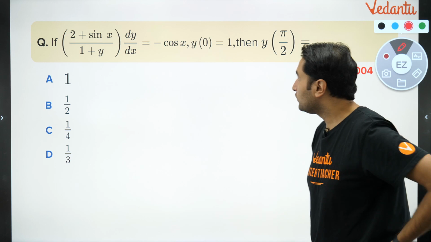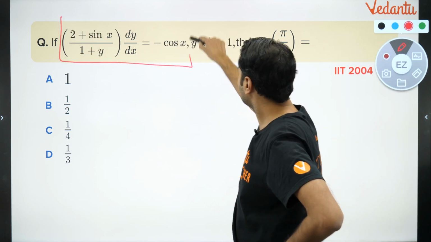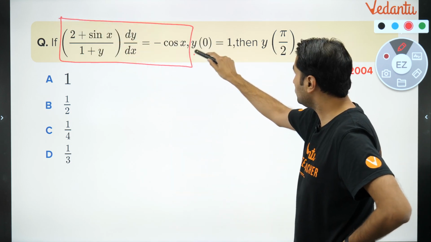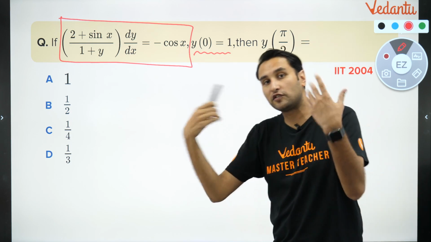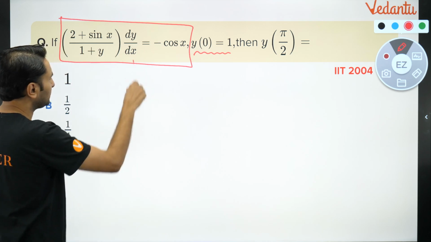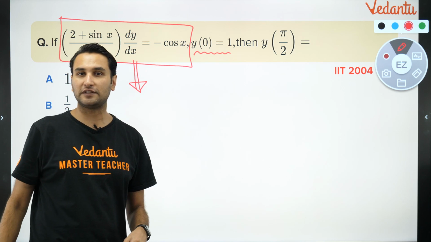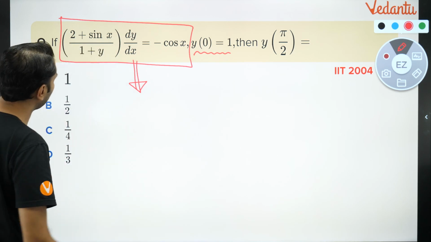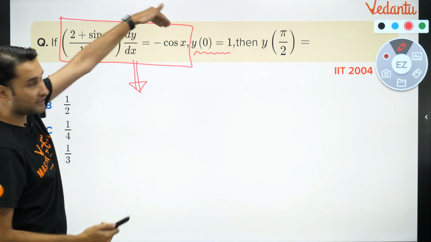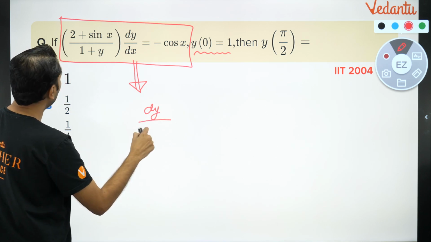हाँ आ जाओ। सो वेरिएबल सेपरेट, यस और नो, कैन यू सेपरेट द वेरिएबल? Look at this, I will explain you the meaning of this. This is going to help you in converting the general solution into a particular solution. We'll come to that. सबसे पहले क्या करेंगे? We'll solve it. We'll first check if variable can be separated. So yes, variable can be separated. Very simple. क्या हो जाएगा? 2, I'm taking dx on that side, dy here. तो ये हो गया dy upon 1 plus y.